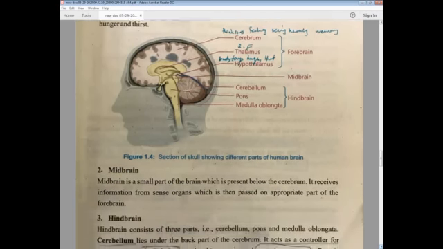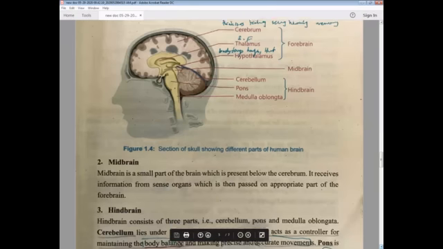You can see in the diagram, this is a structure. The second major portion of the brain is the midbrain. It is really very small. The midbrain is a very small part of the brain which is present below the cerebrum. Cerebrum is the topmost. This whole one is covered by the cerebrum, and this really very small portion is the midbrain. What does it do? It receives information from sense organs, like eyes, nose, and others, which is then passed on to the appropriate part of the forebrain. When the midbrain gets the stimuli, it gives the stimuli further to the forebrain that you have to go and do this.